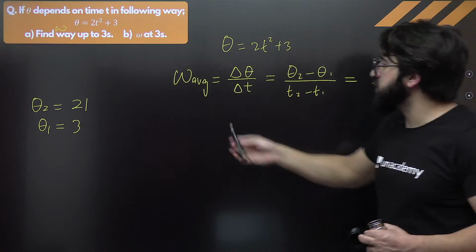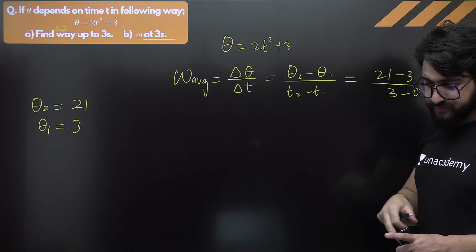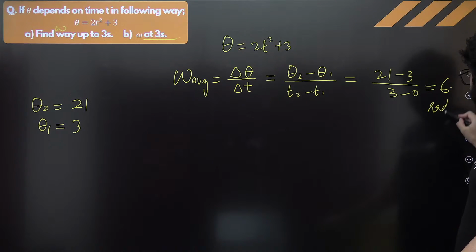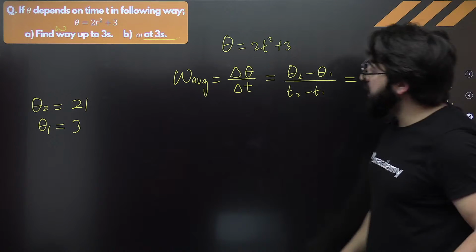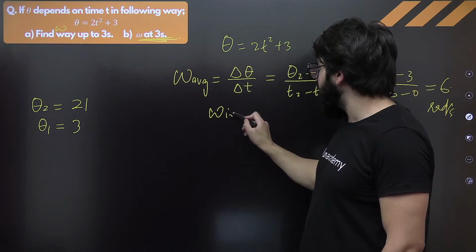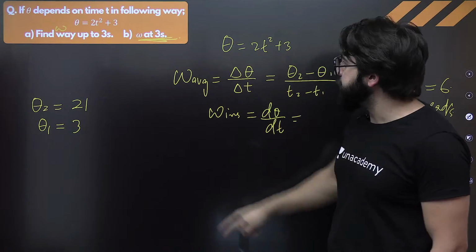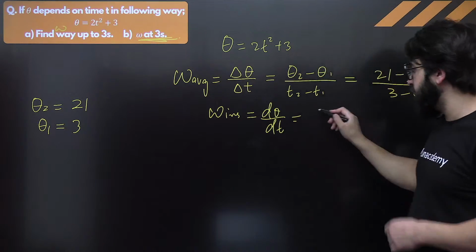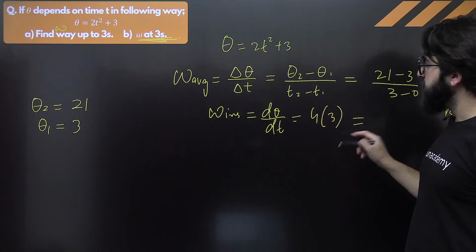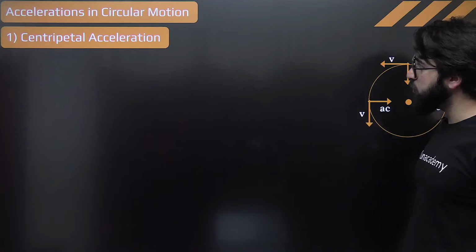Find the value of the next one, that is omega at t is equal to 3 seconds. I'm waiting for your answers. Rad per sec. And this is the instantaneous angular velocity. That is nothing but d theta upon dt. Means we need to differentiate that one. That will be 4t only. 4 into 3, because that is 4t only. So that will be 12 rad per sec. Moving on to the next one.